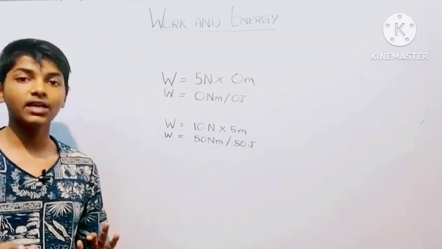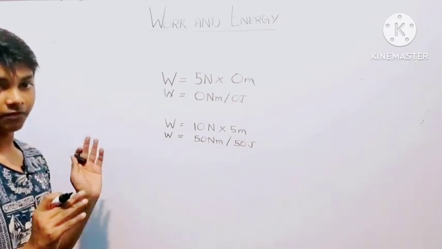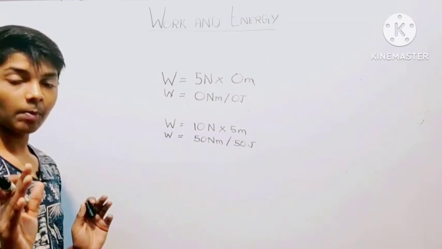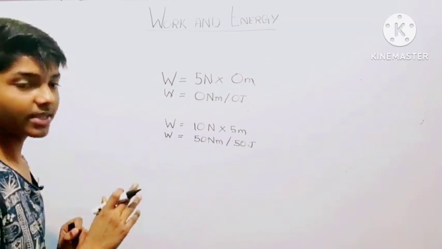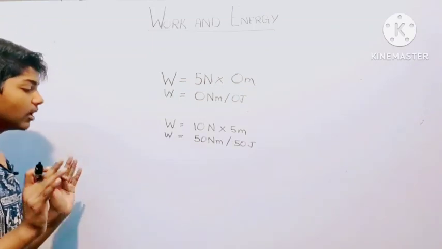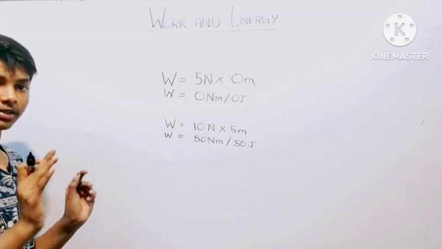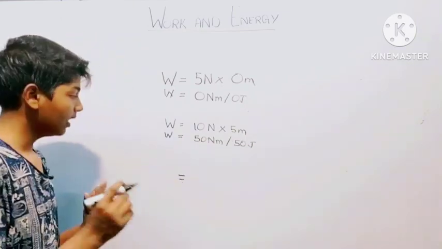Now let's see an example in which work can be negative. Work can also be negative, but still work is a scalar quantity. Remember that work can be negative, positive or 0, but it is still a scalar quantity. It is not a vector quantity. Work can be negative in many cases. So let's assume gravity. Gravity applies a force as well.